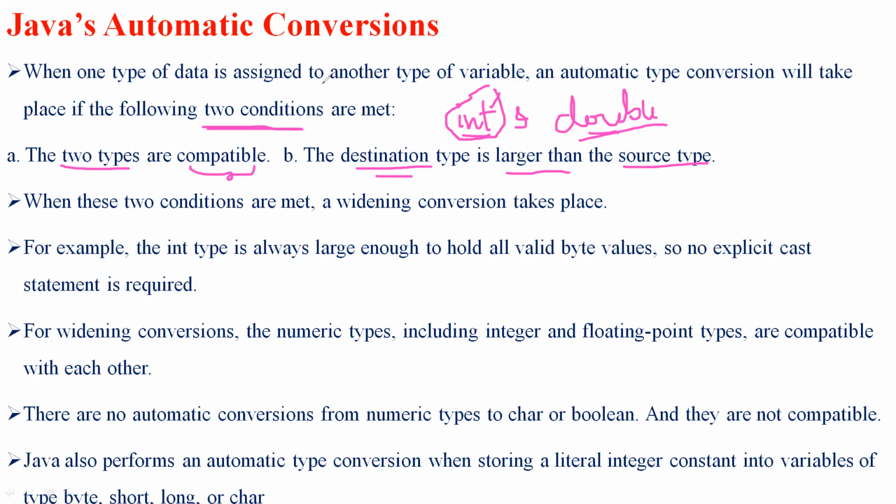So when I want to convert data types automatically, the destination type is always larger than the source type.